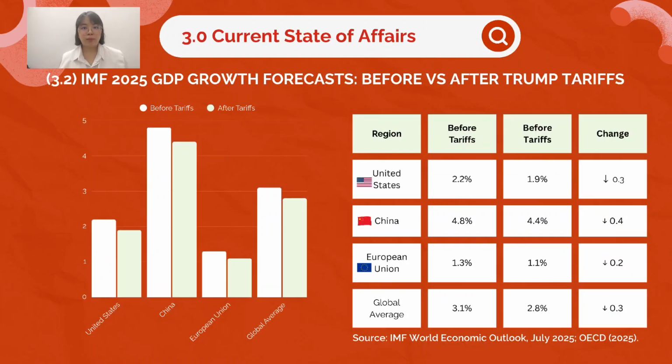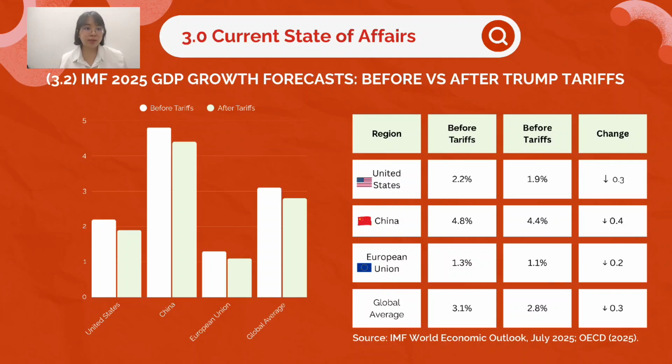Next, let's move on to the IMF 2025 GDP growth forecast before and after tariffs. According to IMF estimates, the tariffs have led to a clear decline in projected GDP growth across major economies. The US forecast fell from 2.2% to 1.9%, reflecting slower consumption and higher import costs.